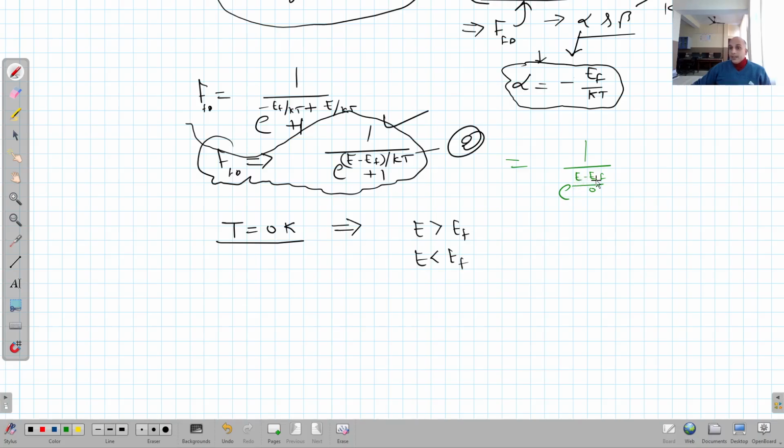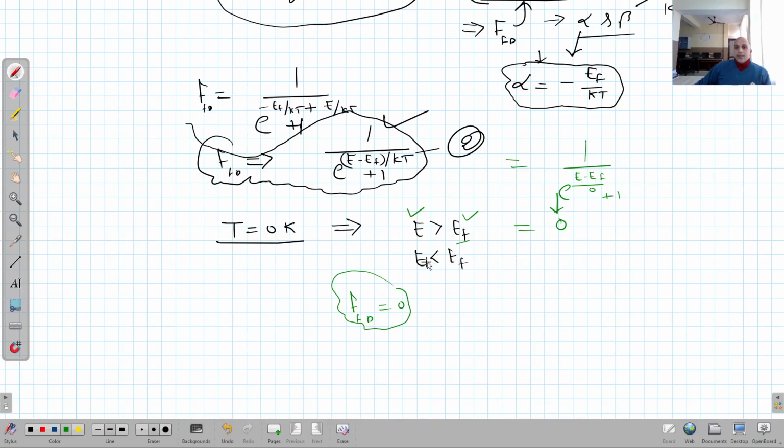If E is greater than EF, then it is plus infinity, and here it is also plus 1. So if E is greater than EF, then it is plus infinity. e raised to power infinity tends to infinity, 1 upon infinity tends to 0. So in this situation, this term becomes 0. It means fd is equal to 0. Means if temperature is 0 Kelvin, then all the energy states above Fermi energy level are fully empty, right?